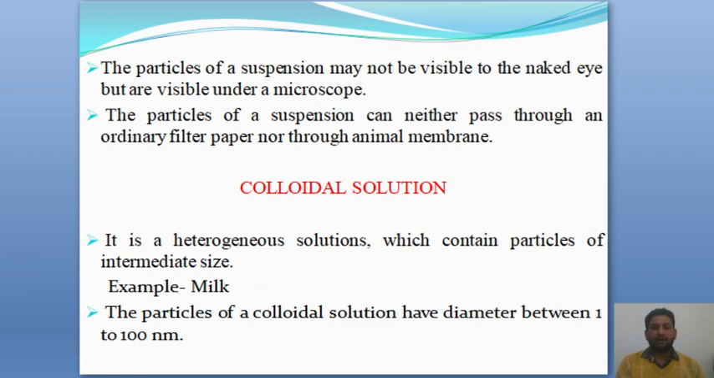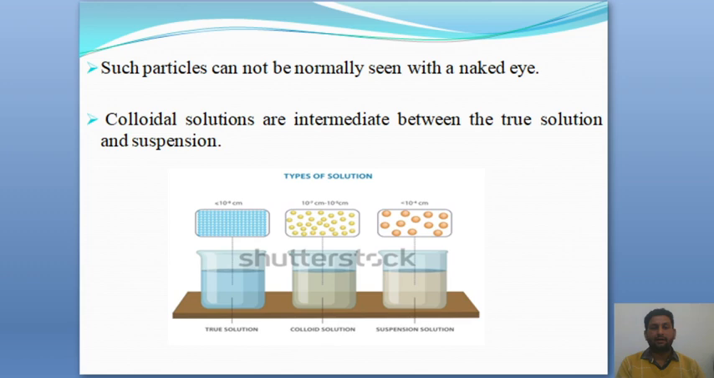Third type is colloidal solution. It is a heterogeneous solution which contains particles of intermediate size, for example, milk. The particles of a colloidal solution have diameter between 1 to 100 nanometer. Such particles cannot normally be seen with the naked eye. Colloidal solutions are intermediate between the true solution and suspension. This figure shows the particle size of true solution, suspension and colloidal solutions.